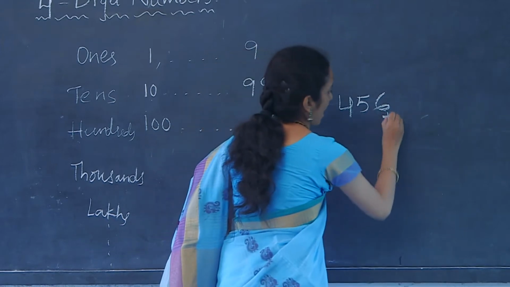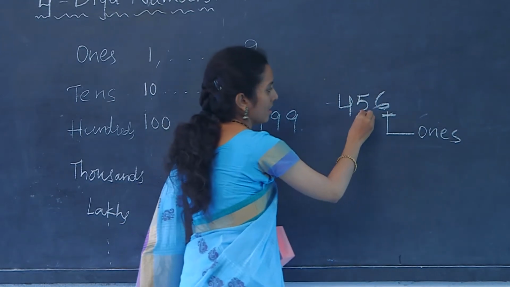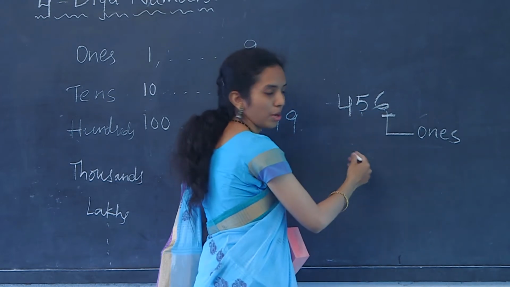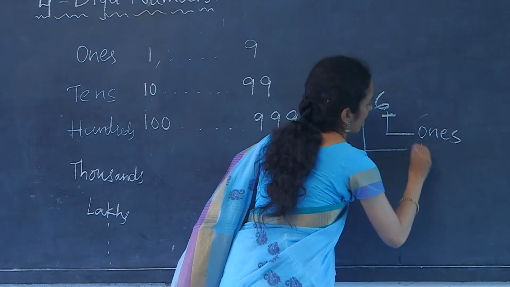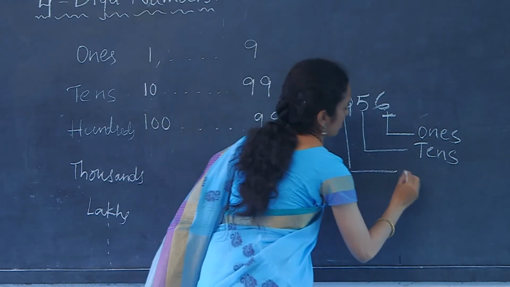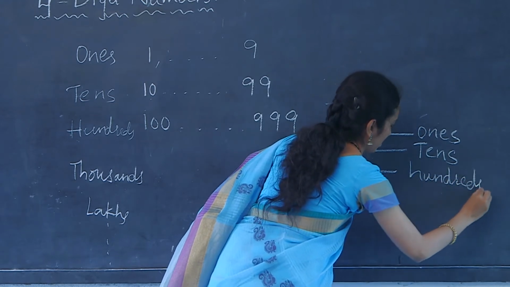This is called ones place. And the second place from the extreme right is tens place. And the third place is hundreds.